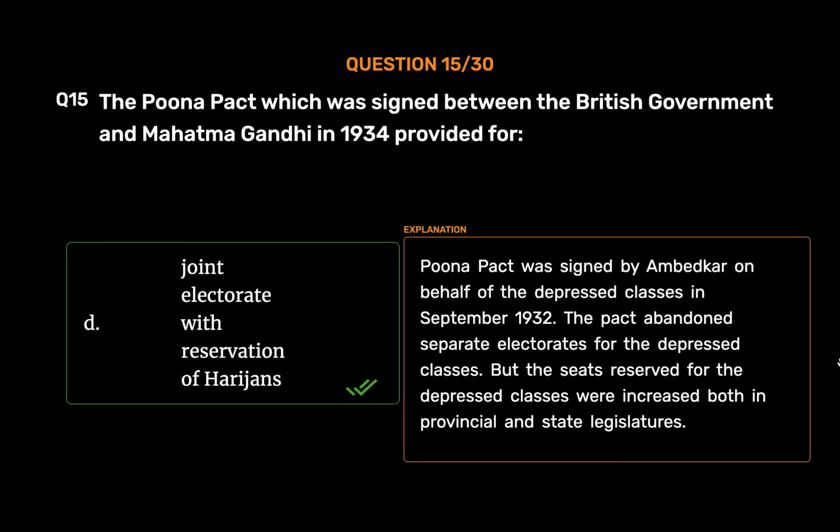Poona Pact was signed by Ambedkar on behalf of the depressed classes in September 1932. The pact abandoned separate electorates for the depressed classes, but the seats reserved for the depressed classes were increased both in provincial and state legislatures.